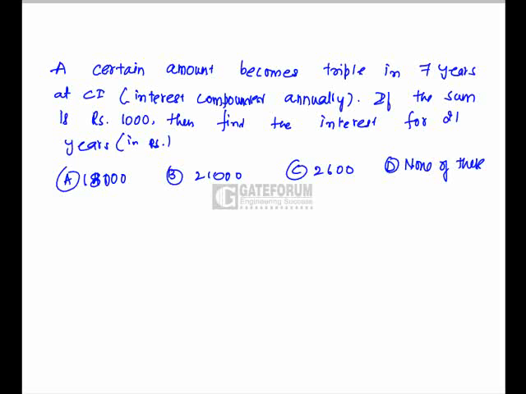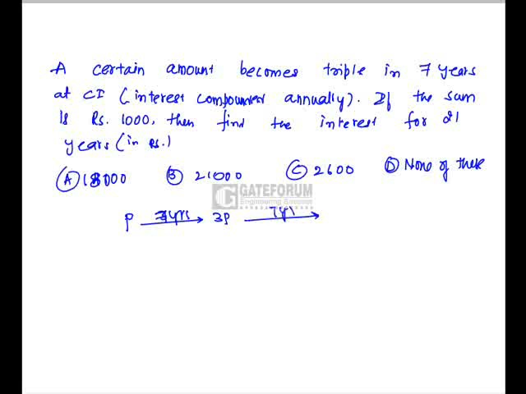A certain amount becomes triple in 7 years at compound interest. If the sum was rupees 1,000, then find the interest for 21 years. Okay, now let us see here. Let us take the principal as some P. So what is he saying? For every 7 years, it will triple. So after 7 years, it will become 3P.